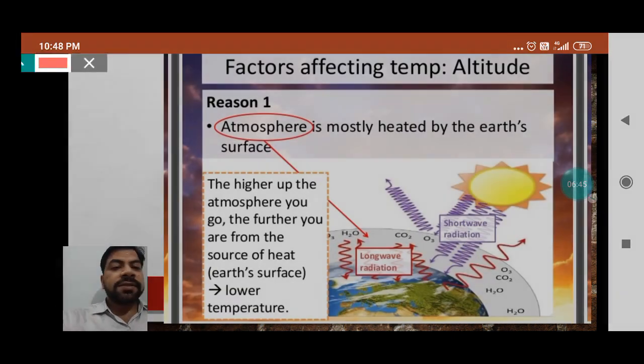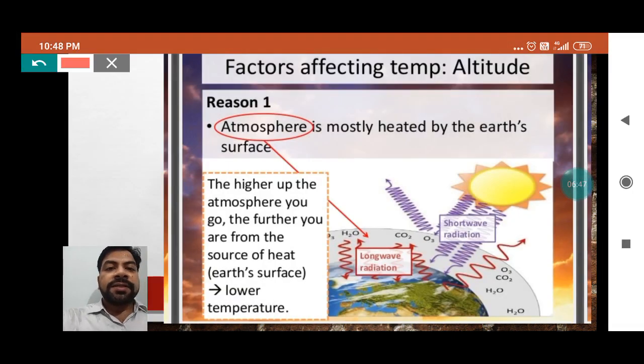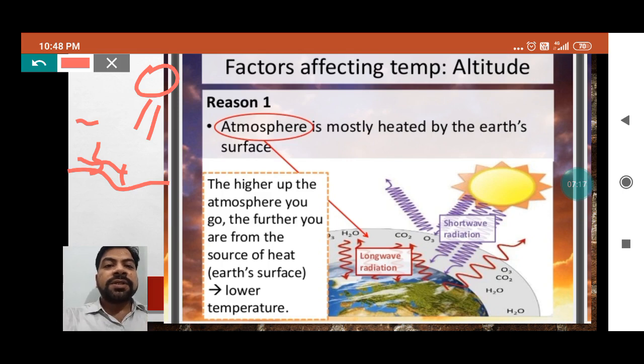In another way, just understand. Take an example, suppose that this is the surface, and when the sun rays fall on this surface, heat will start coming. Our earth will become hot and it will start releasing the energy. So this energy will be dense where? At the bottom or at the top? Obviously it will be dense at the bottom and it will be sparse in the upper atmosphere.